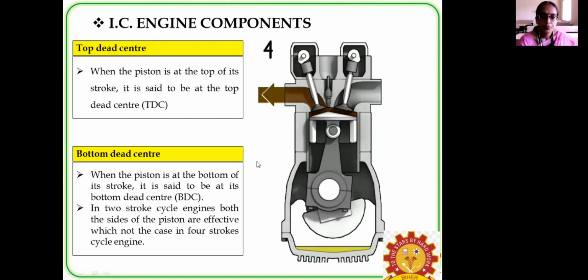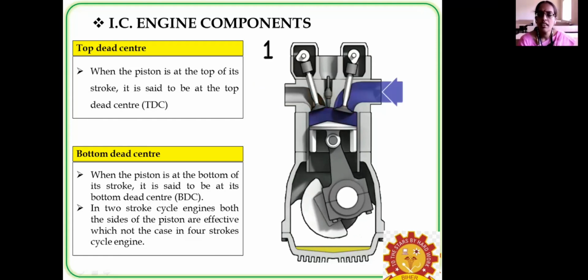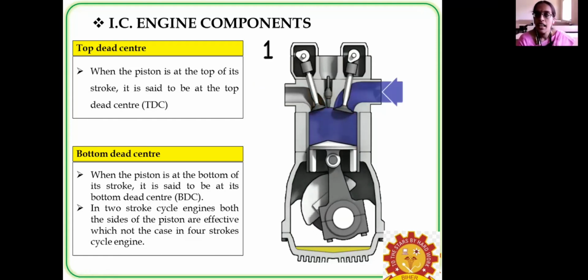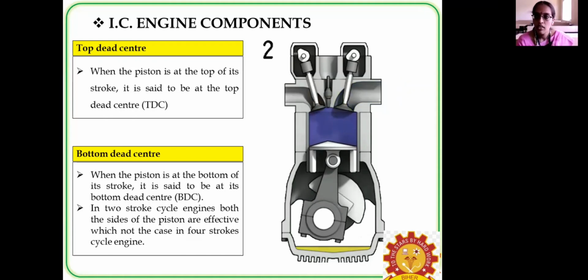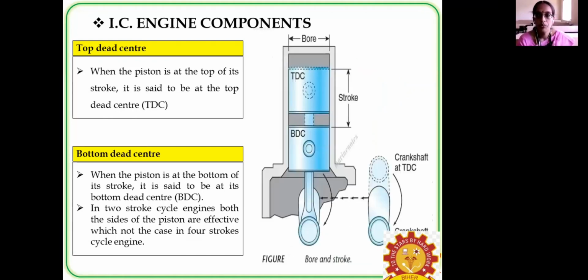In a two-stroke cycle, both sides of the piston are effective, but in a four-stroke engine, both sides will not be effective. So this is known as the TDC. The movement of the piston from top dead center to bottom dead center is known as the stroke, and the diameter of the cylinder is known as the bore.